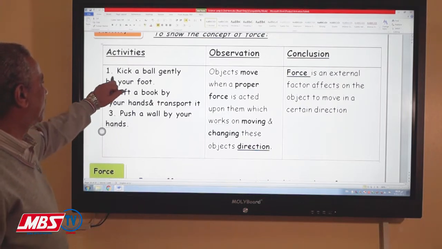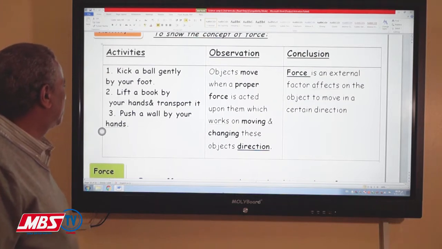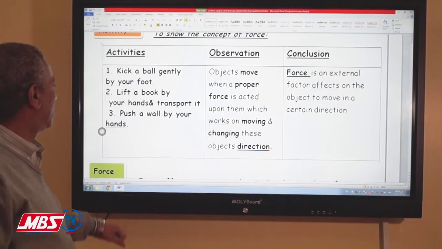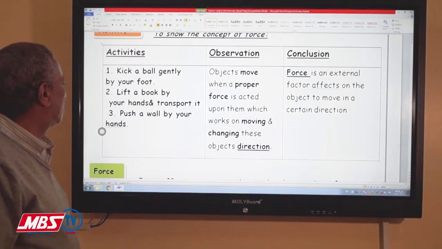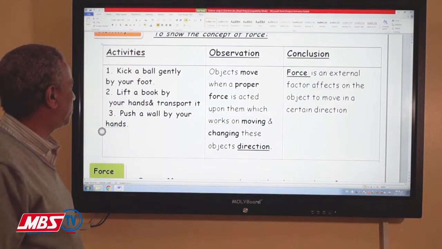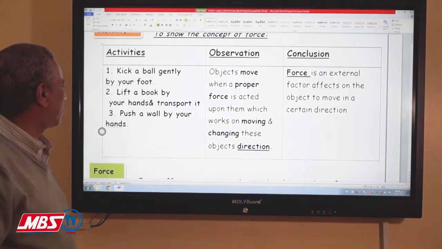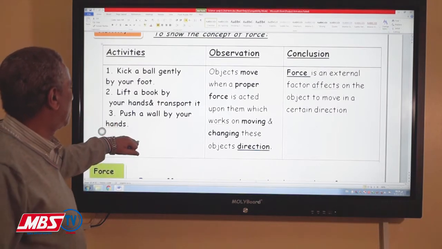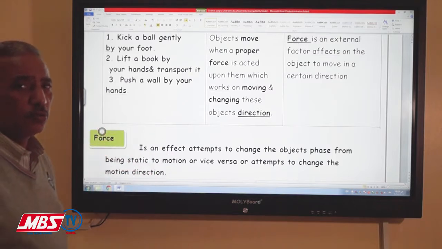We are going to kick a ball gently by using our foot, or we are going to lift a book by using our hand and transport it from one place to a higher place or from one place to another place. And then we will try by using our hands and our body to push the ball.